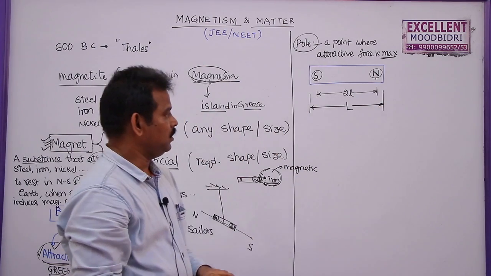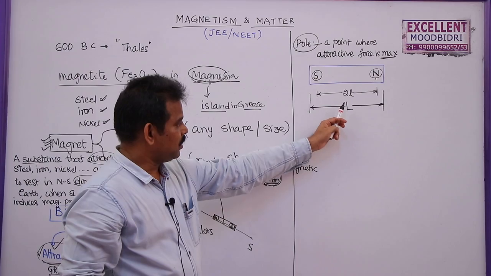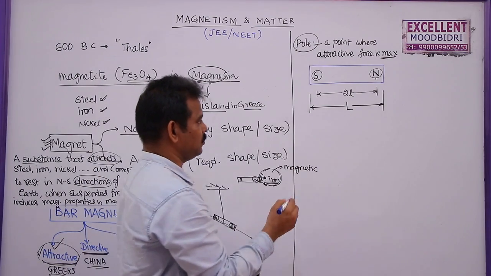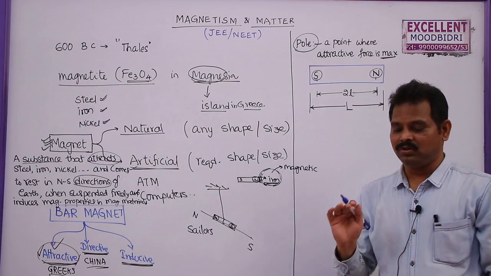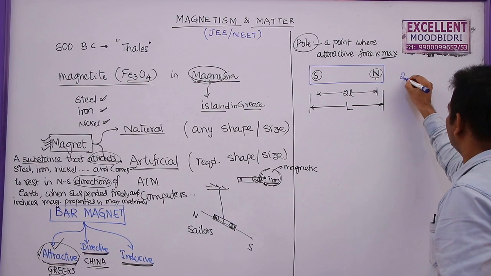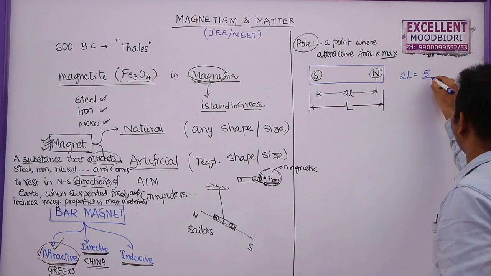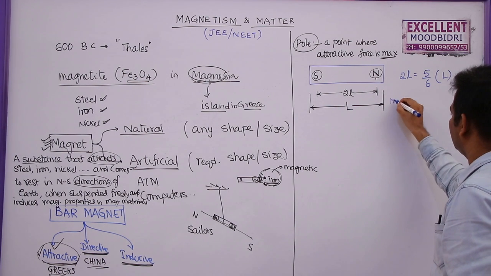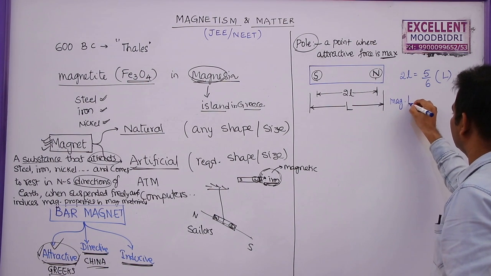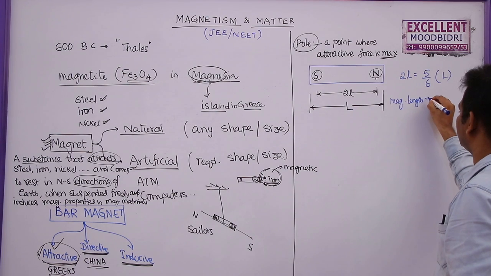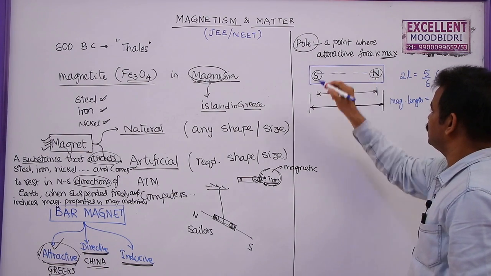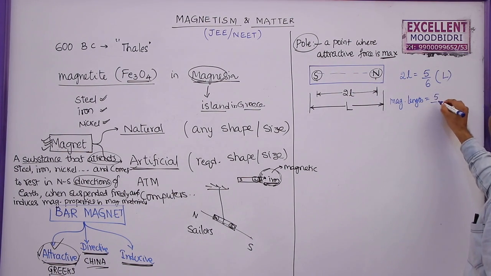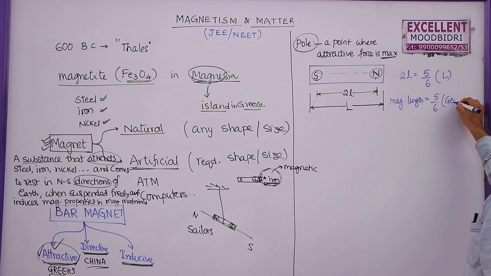It is found that the magnetic length is always less than the geometric length, and the relation between these two is given by 2l is equal to 5 by 6 times of L. So this we call the magnetic length, the shortest distance between north and south poles. The magnetic length is 5 by 6 times the geometric length.